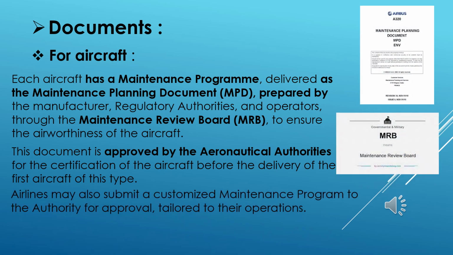The document for aircraft maintenance is the maintenance program, delivered to the client as the Maintenance Planning Document, MPD, prepared by the Maintenance Review Board, MRB, composed of manufacturers, regulatory authorities, and operators to ensure the airworthiness of the aircraft. This document is approved by the aeronautical authorities for the certification of the aircraft before the delivery of the first aircraft of this type. The airlines can also submit for approval by the authority a maintenance program tailored according to their operations.